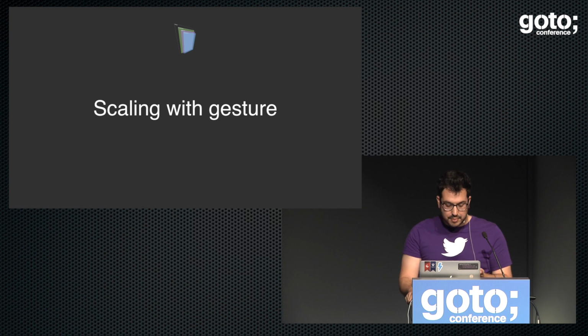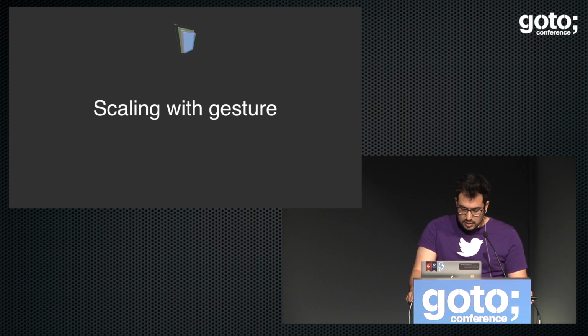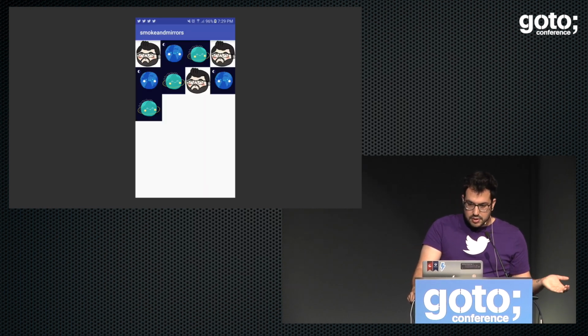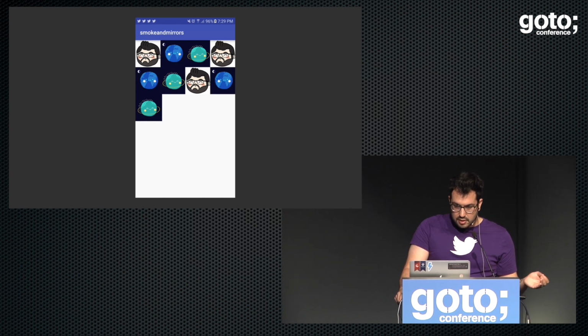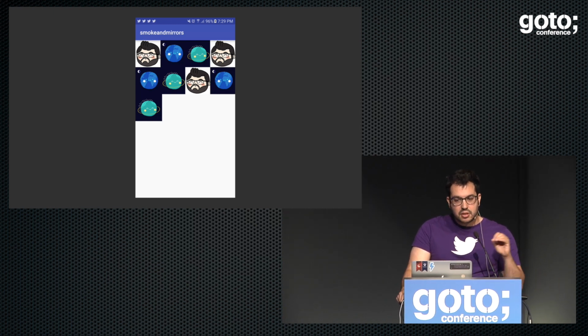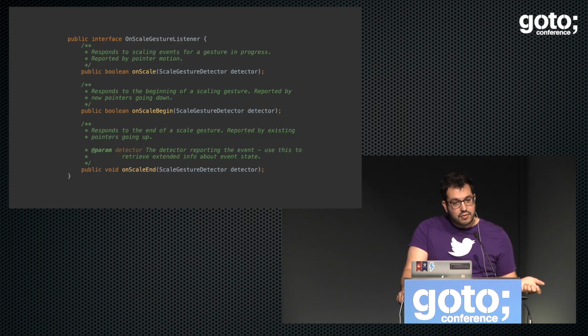Now, how do we scale them? This is what we are missing, right? We weren't scaling. We were just setting the touch events, but not scaling. For that, we have a convenient contract in the platform, the scale gesture listener. It has onScale, onScaleBegin and onScaleEnd.